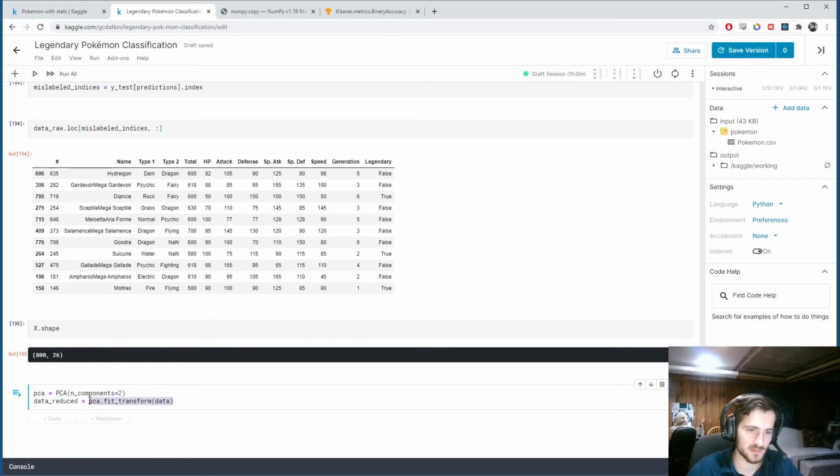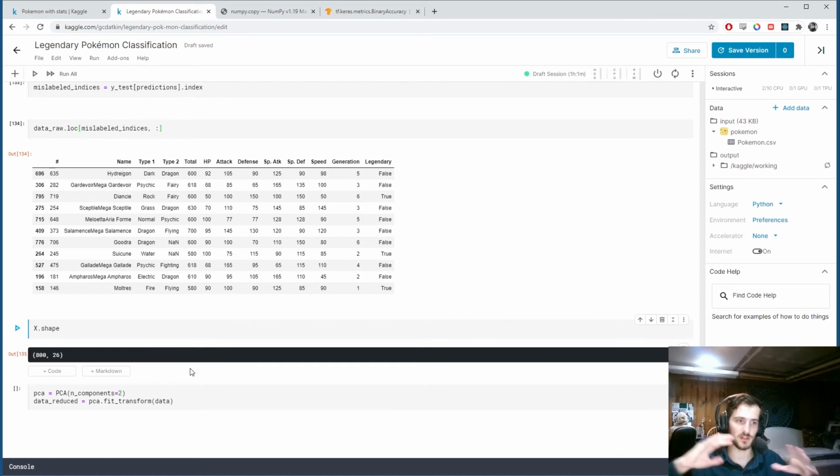The math behind it is a little involved, but basically it's going to take these 26 features that we created, and this includes the one hot features, right? So you can't see them all here, and it's going to sort of change the perspective of how we look at them. So if you could imagine, you can't really imagine, but all that feature data is encoded in 26-dimensional space.